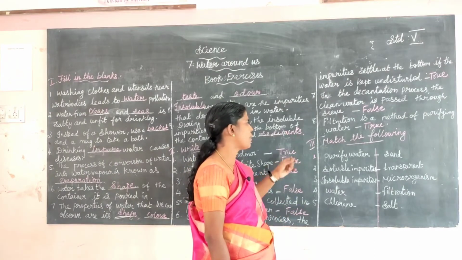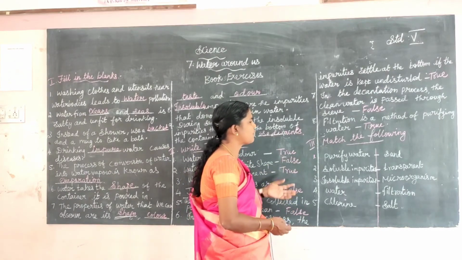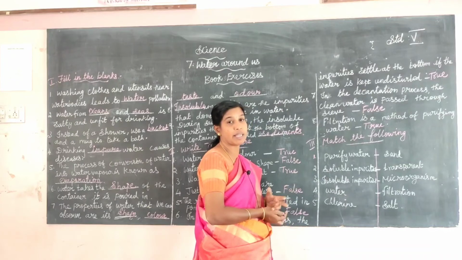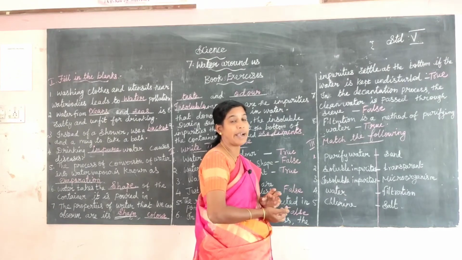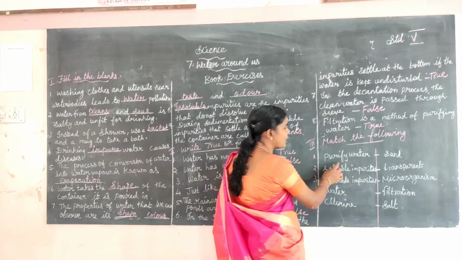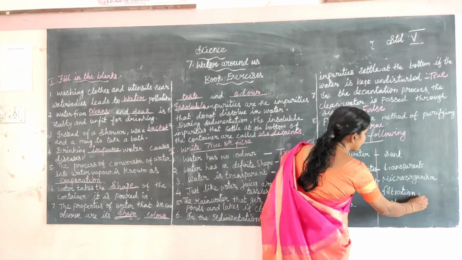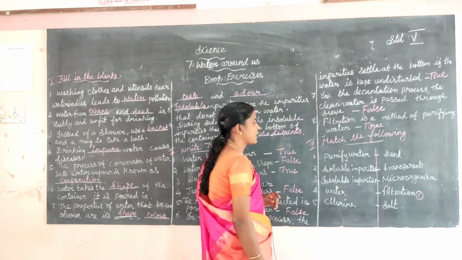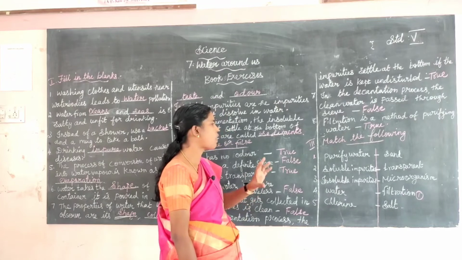Next one, match the following. First one, purifying water. How to purify the water? Boiling method, chlorination method and the filtration method. The purifying water answer is filtration. Next one, soluble impurities.